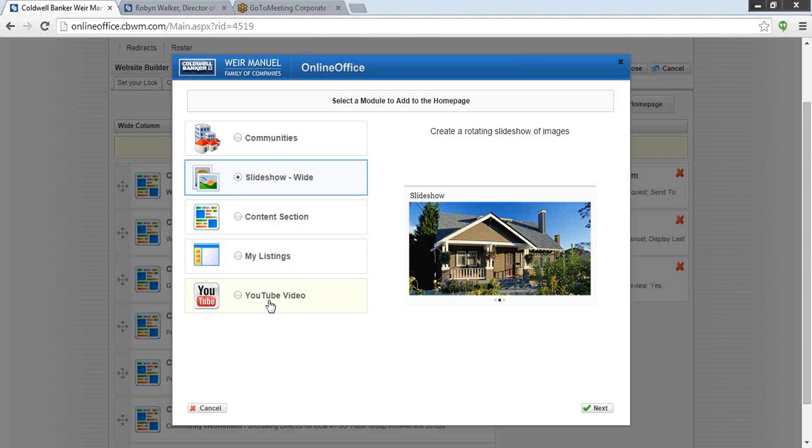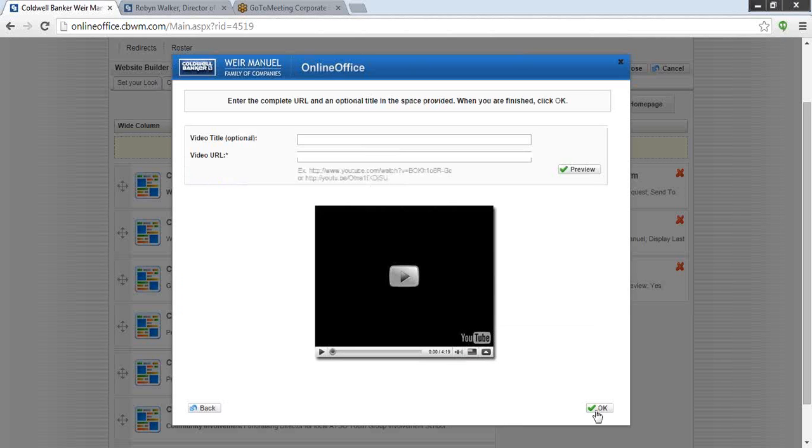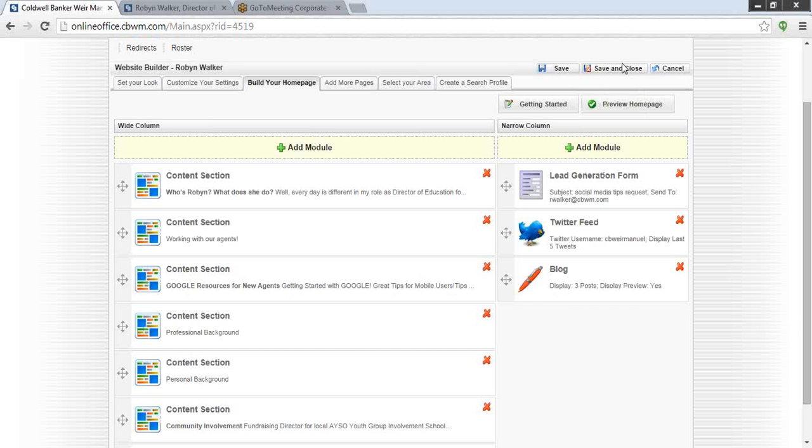Another thing I want to show you is a new module here that makes it really easy to add a YouTube video. If you wanted to add a YouTube video to your website, this is something that can be added either to the wide column or the narrow column. If you add this module to the website and click Next, all that it's going to ask you to do is title your video, and they also just need the link to the video. That's all that they need, and it will automatically be embedded in your website. They don't have to click on anything other than the play button to be able to watch any videos that you add from YouTube. So that's a really great feature as well.